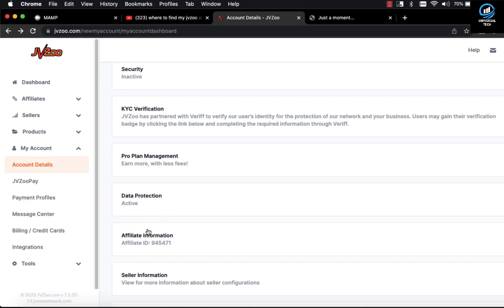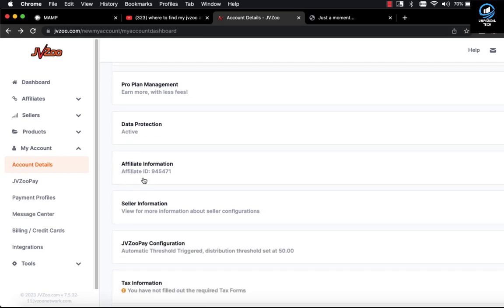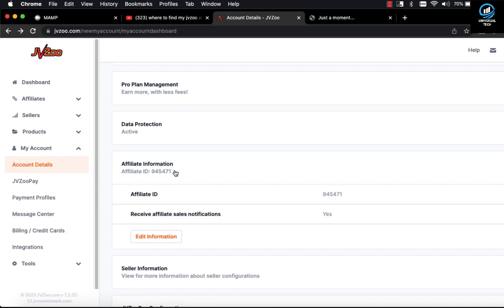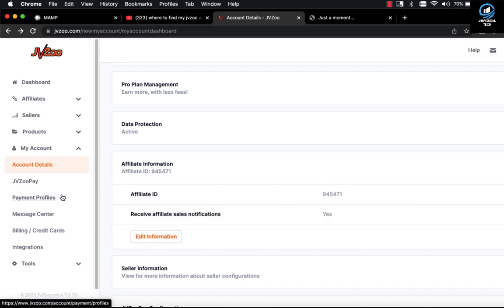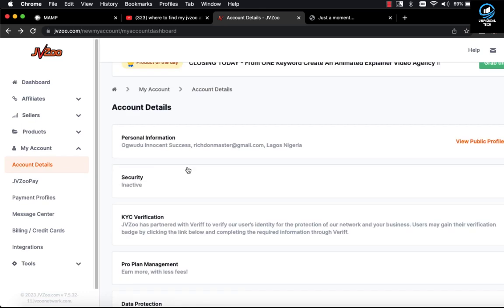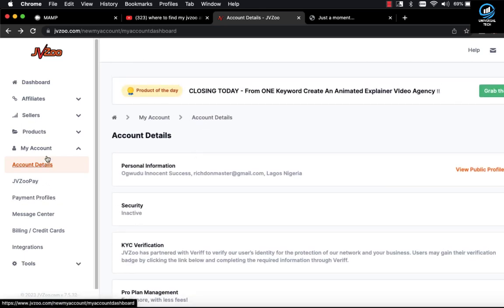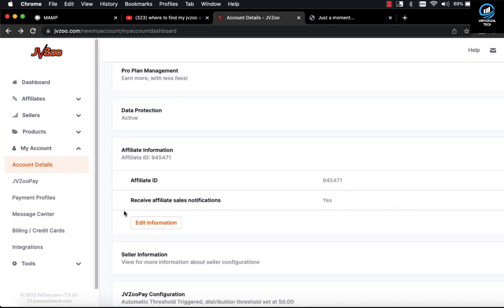Okay, data protection, this is your affiliate ID. You click on this and you can copy it. You can copy it and keep it somewhere, or remember where to copy your affiliate ID anytime you wish, in case it's requested for you to use for an integration or whatever. Okay, that is all for now. I just wanted to show you how to find your affiliate ID.